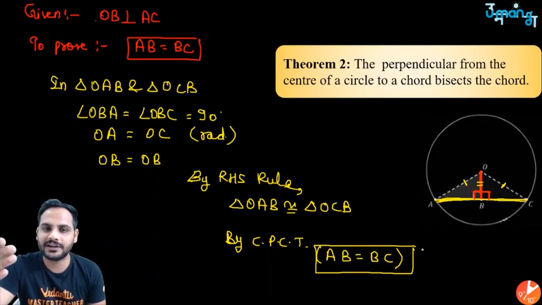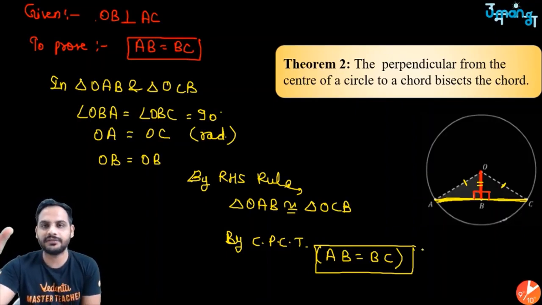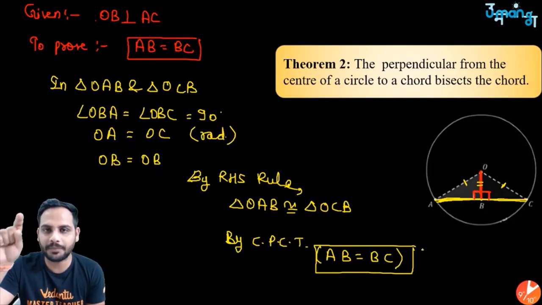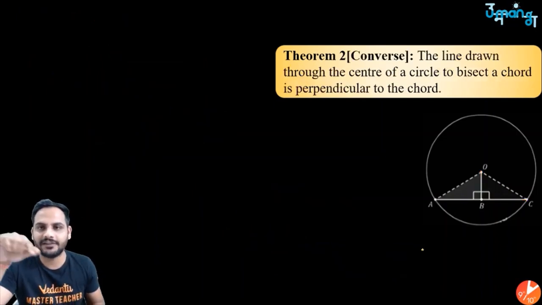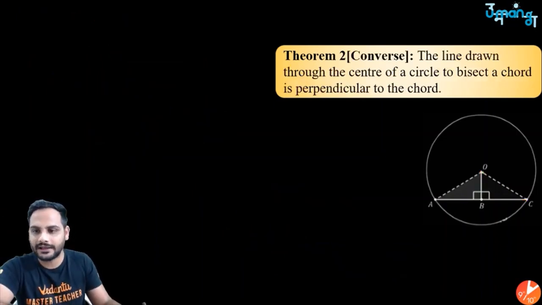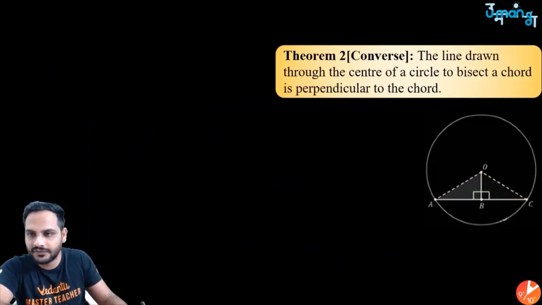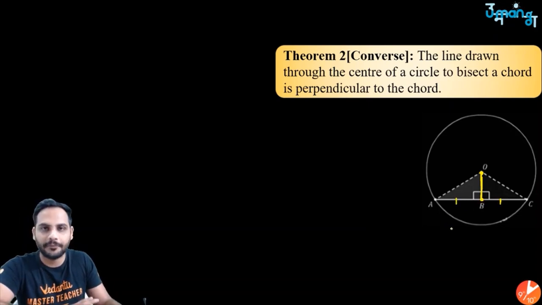Now the next theorem is just the converse of it. Here we have said that if I draw the perpendicular from the center of the circle to any chord, that perpendicular will bisect the chord. This time I will say that if I draw a line from the center of a circle and join it with the midpoint of the chord, that is, I already know that B is the midpoint.